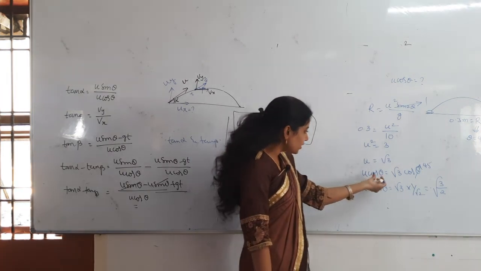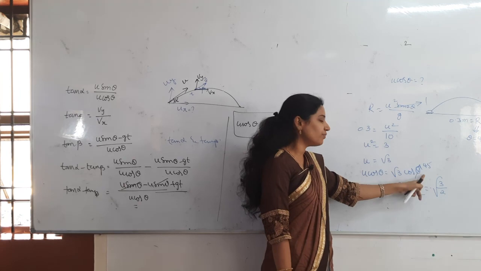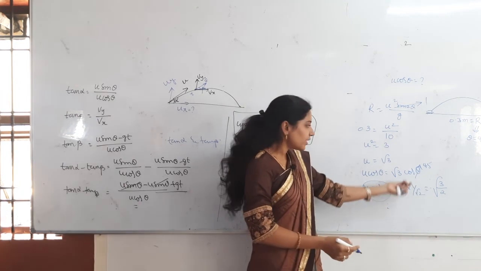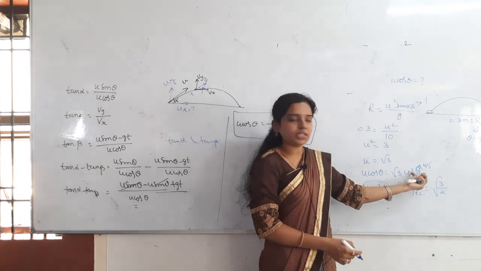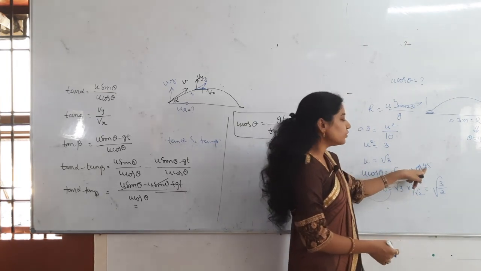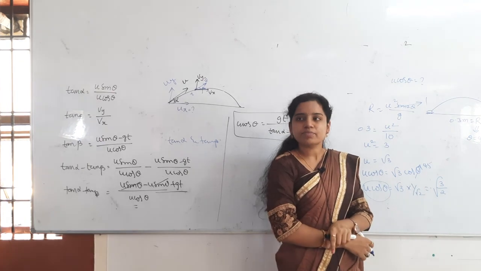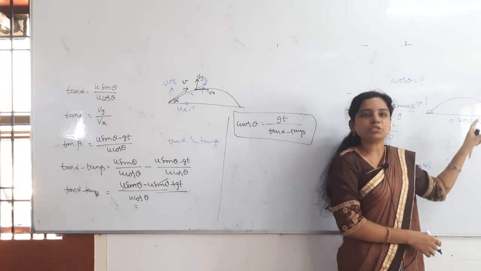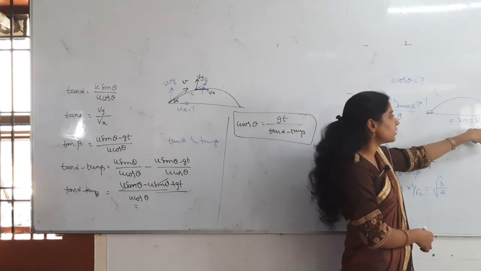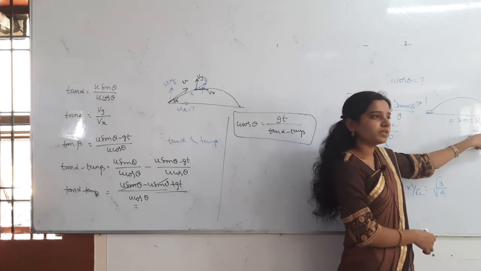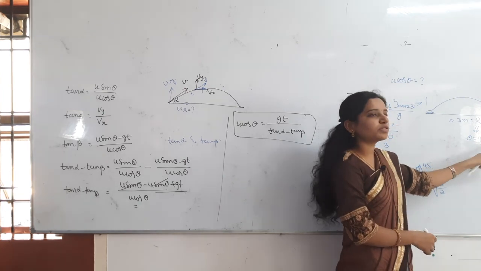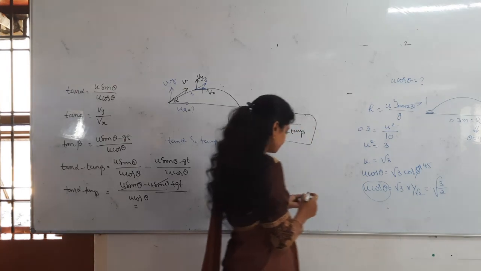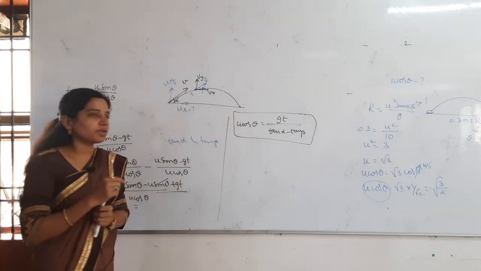Understand, right? Why are we multiplying cos theta and why are we applying only 45 here? You want u cos theta, and on this side I don't want any theta here, so theta is equal to how much? 45. How to get this idea that theta is equal to 45? Because they said in the problem itself it can jump to the maximum horizontal distance. Maximum horizontal distance is nothing but maximum range. When the range will be maximum, at theta equal to 45 obviously. Understand it clearly? Very simple problem but logic is there.